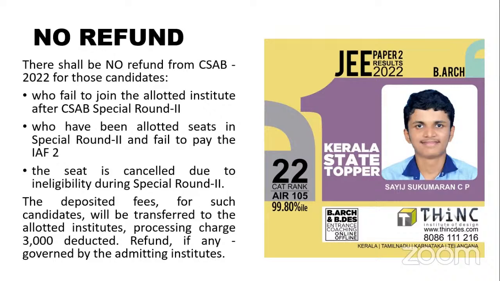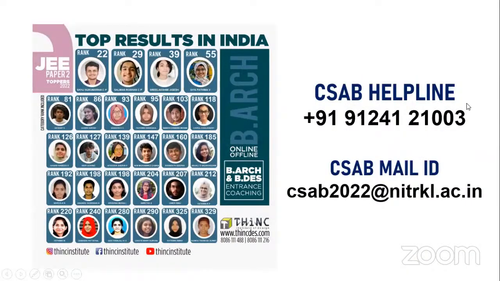The rest 35,000, they will give it to the institute who have got a seat. They will decide whether they want to refund it or not. So it's completely their prerogative, their right, whether to give you that money or not. So please be very clear about the campuses, the institutions that you're keeping. If you're not interested to participate, please do not participate. Only keep those campuses or institutions which you are definitely sure of joining. Otherwise if you pay the fee and if you don't join, then they are not going to refund it.